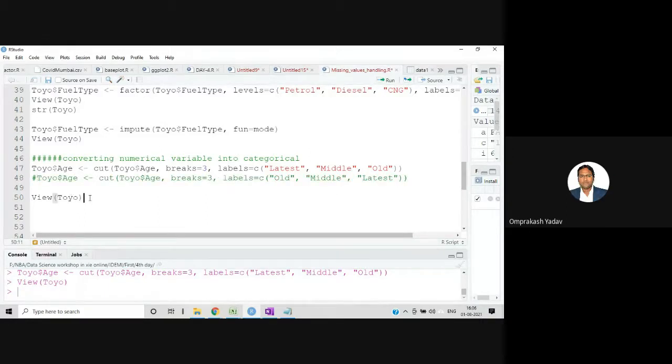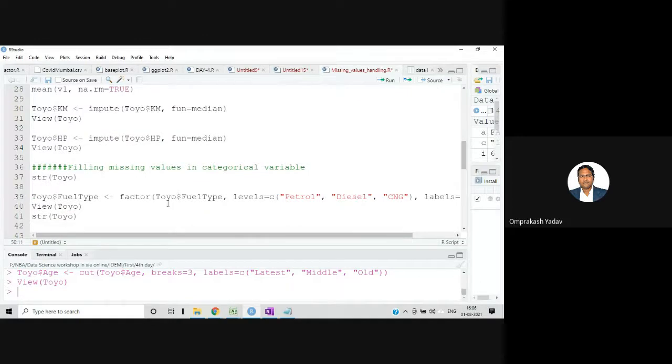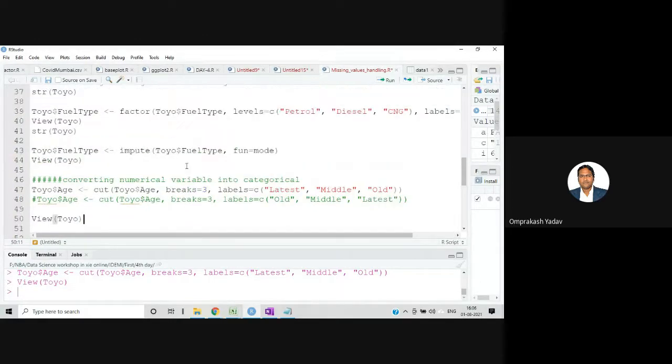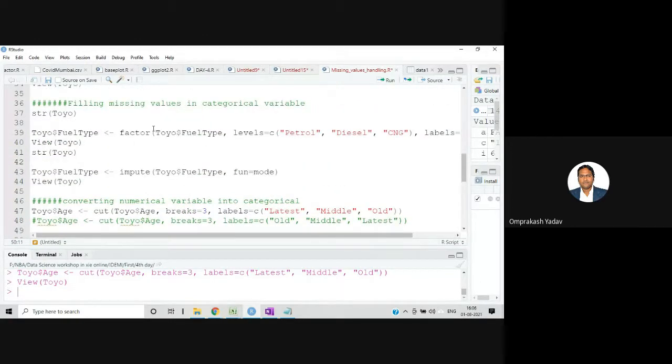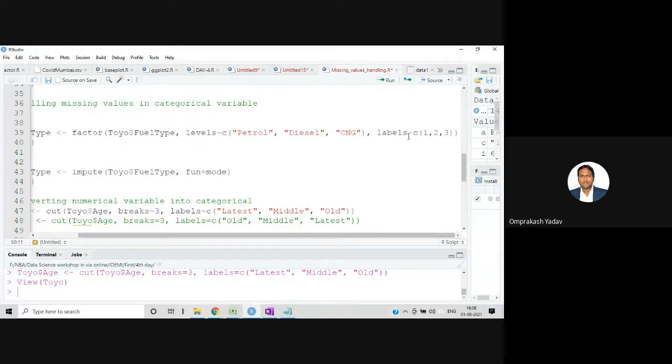Okay. So I have shown you how you can handle categorical kind of data. You can handle it by converting with the help of factor, but with factor we are also doing label encoding. Like there, petrol, diesel, and CNG variable was there, and the categories were encoded into 1, 2, 3.